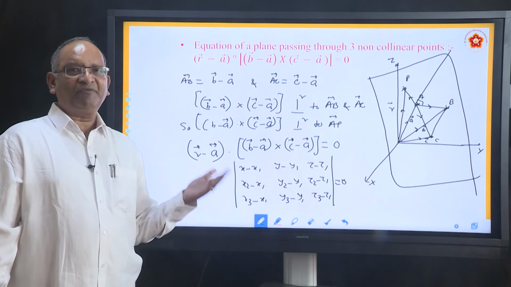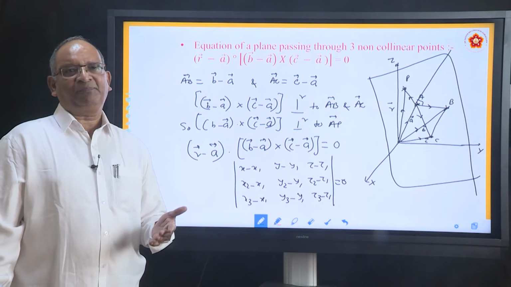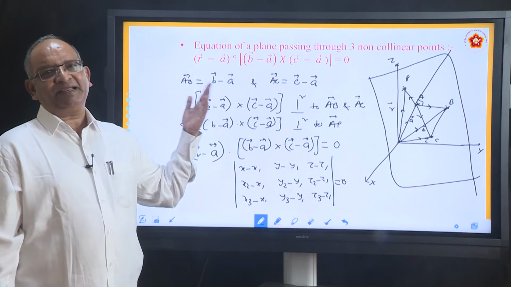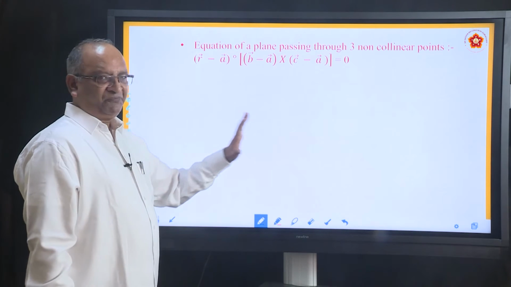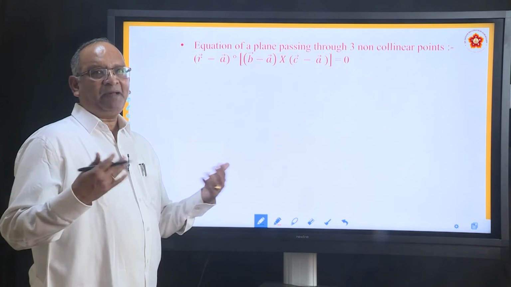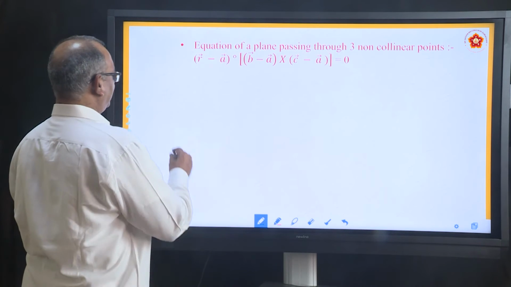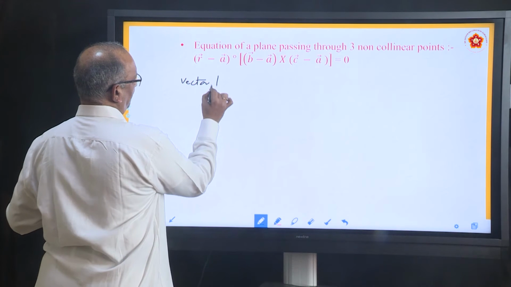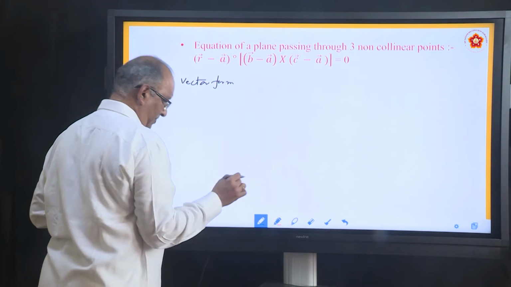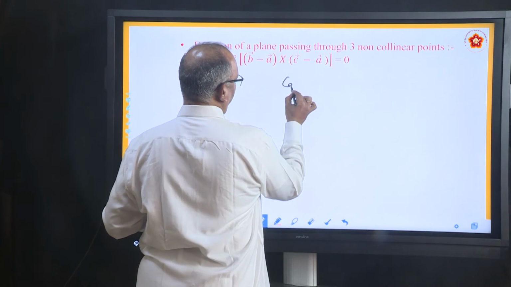Okay. Now, we will move on to some simple problems based upon these 3 equations which we have derived. Before we go, once again a recap of it. First one, we will write both vector form and Cartesian form.